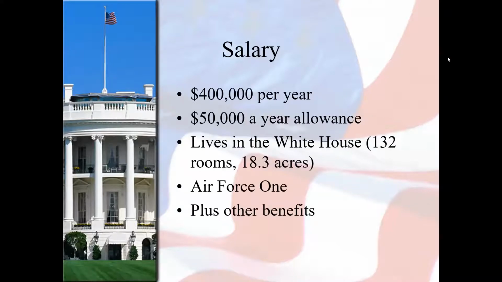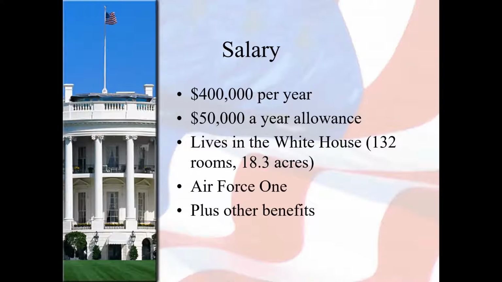The salary of the president: this president makes $400,000 a year and is also given a $50,000 a year what's called an allowance. I assume that's kind of like for expenses, although many of the president's expenses are already covered. The president does live in the White House, so rent's paid for, obviously. And they have access to Air Force One, best medical care.